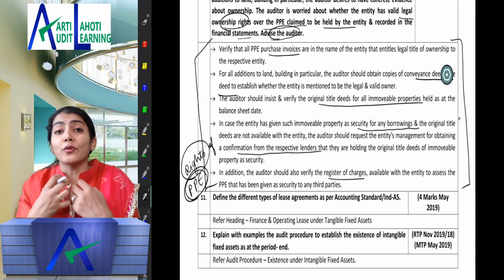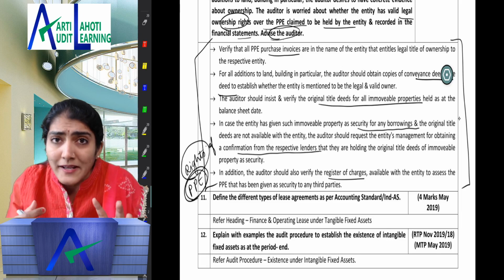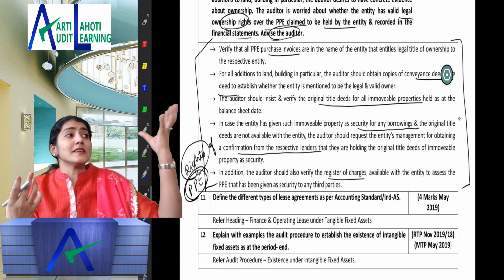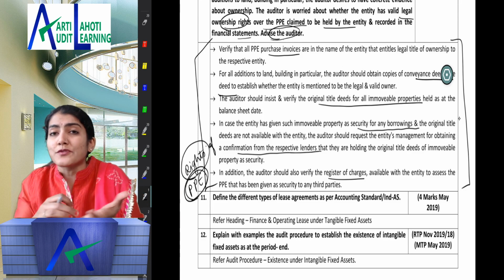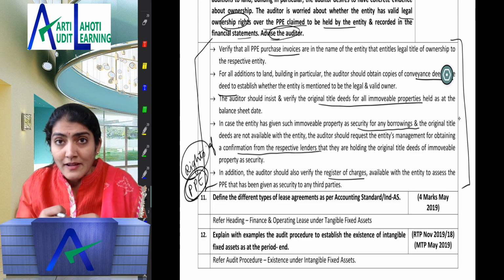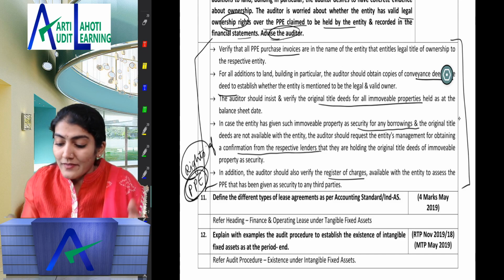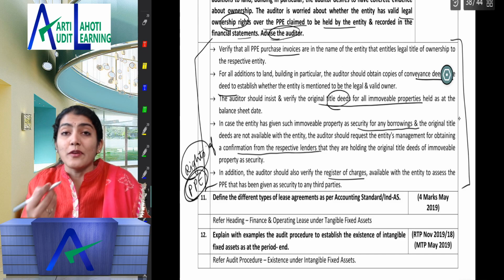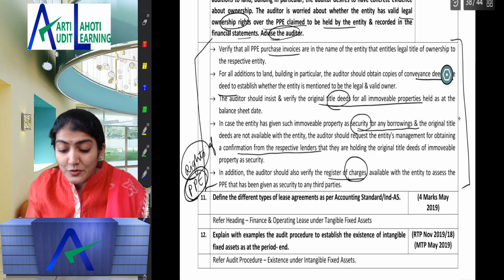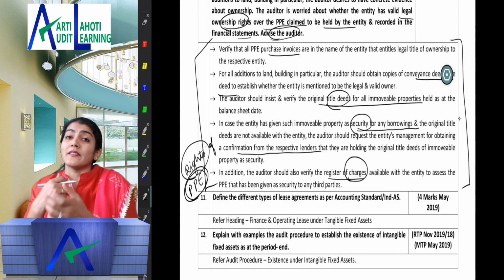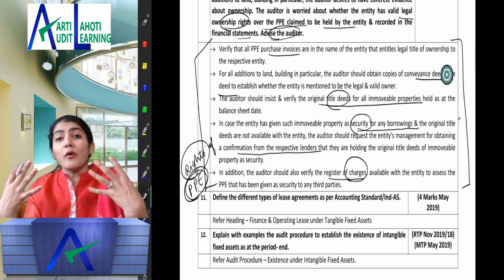So how do I come to know the ownership? Either when the invoice is in my name or the asset is in my name. If I purchase plant and machinery, that plant and machinery cannot be in my name, so the invoice has to be in the name of the company. However, if you purchase land and building, then that could be registered in your name, so in that case we check the title deeds of the immovable properties. Sometimes it could be mortgaged with the bank, a charge could be created, so even those points they put in the answer. This is a chapter which you need to absorb over a period of time.